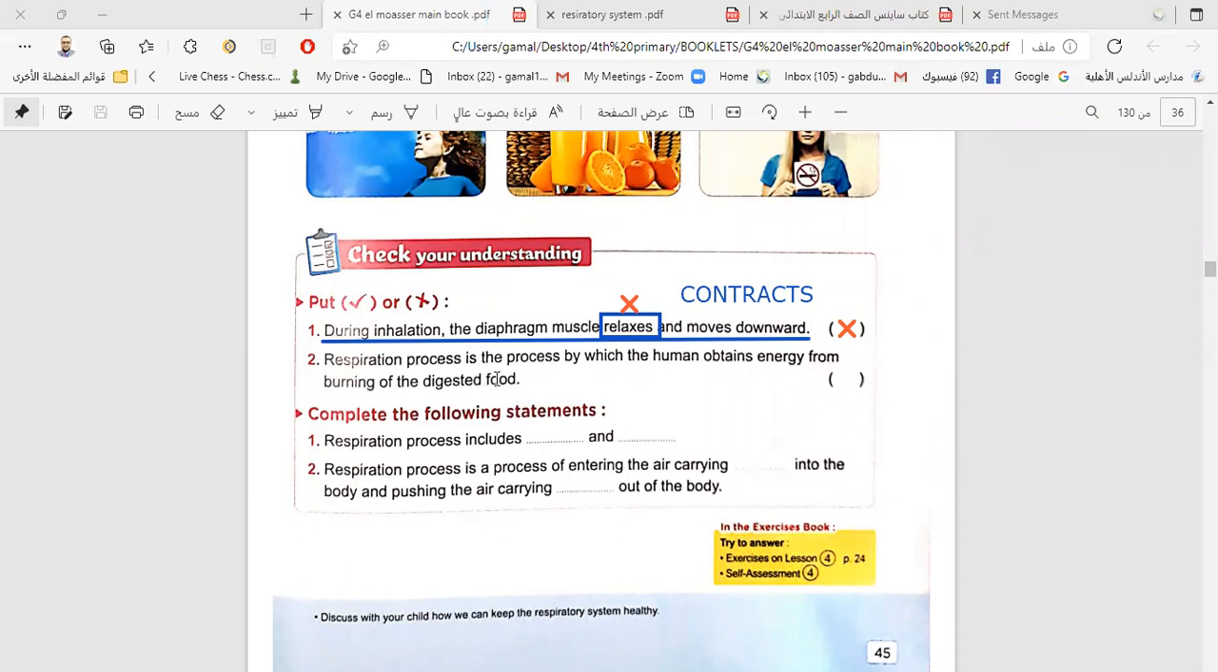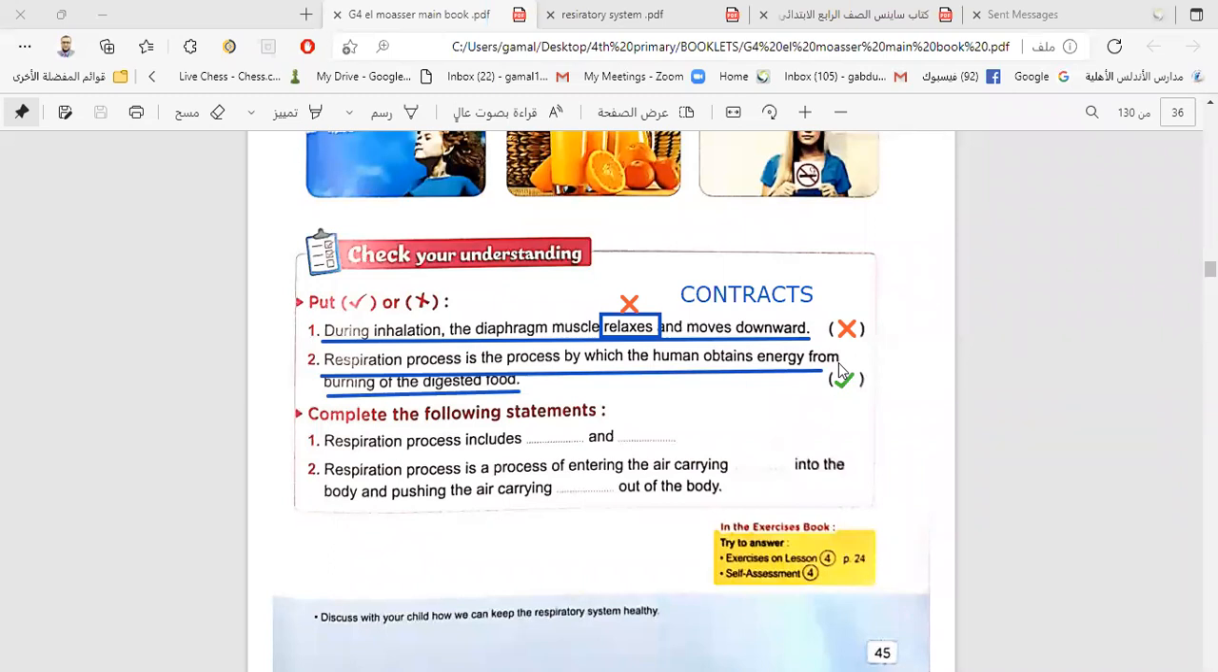Respiration process is the process by which the human obtains energy from the burning of the digested food. Again, read it carefully. You will find it is correct, inshallah. Respiration process is a process with which the human obtains energy from burning the digested food. I think it is correct. No wrong in it at all. It's a correct statement. Okay. So we say yes, it is true.